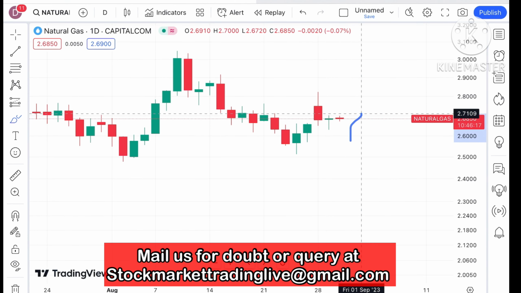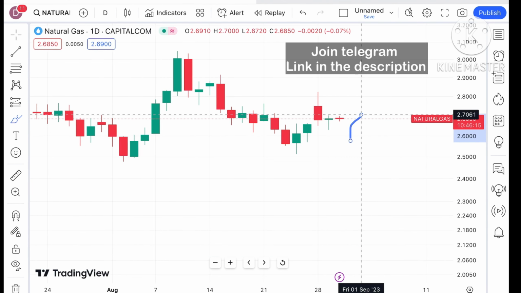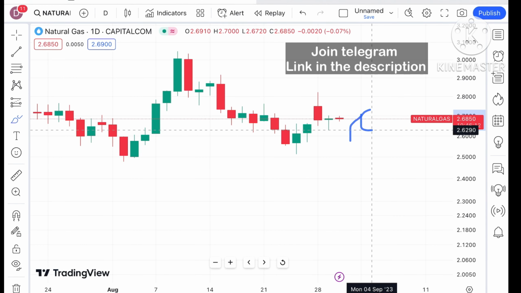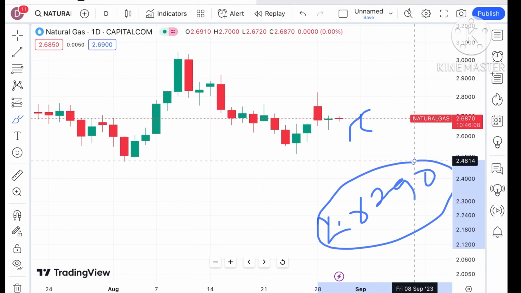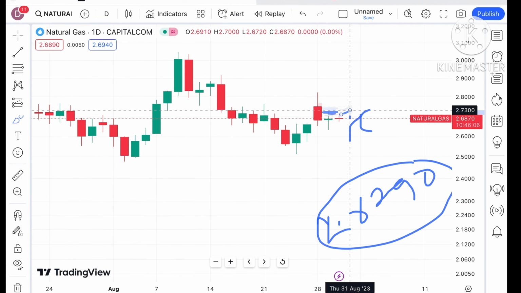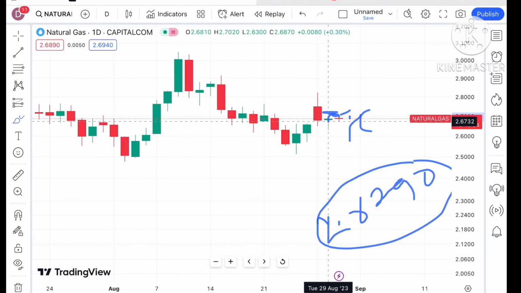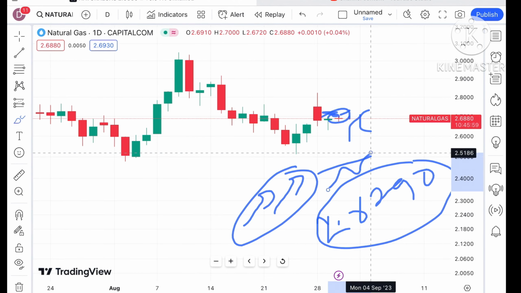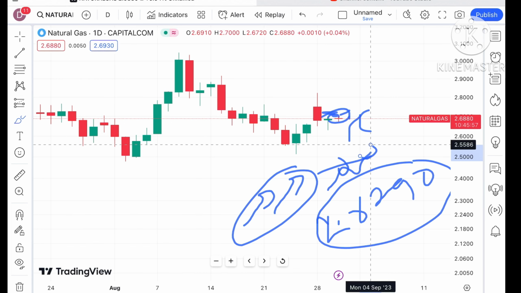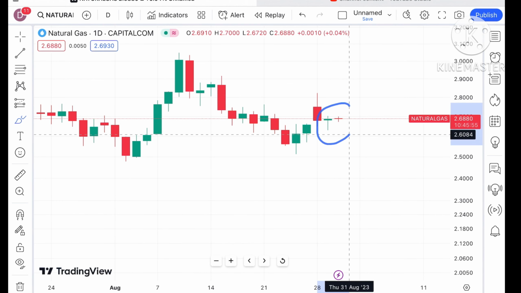It has made a high of around $2.7038 and a low of around 2.6290. This is the low of this zone and the high of this particular zone. So if the price comes close to this level, we can see a further upside, because it has already been tested twice. This is the first thing about these two candles.